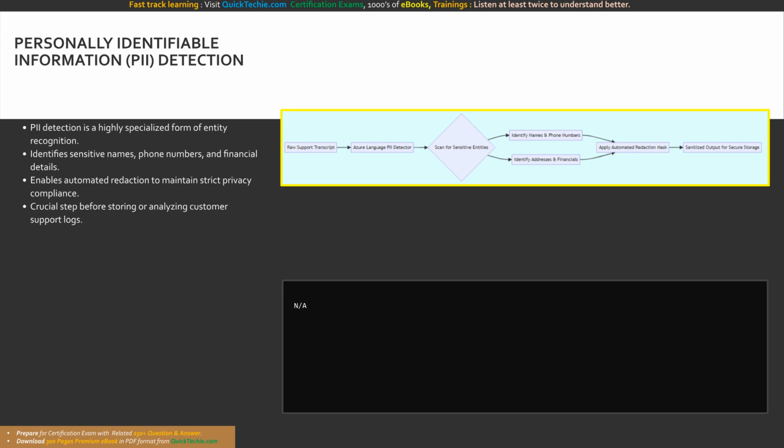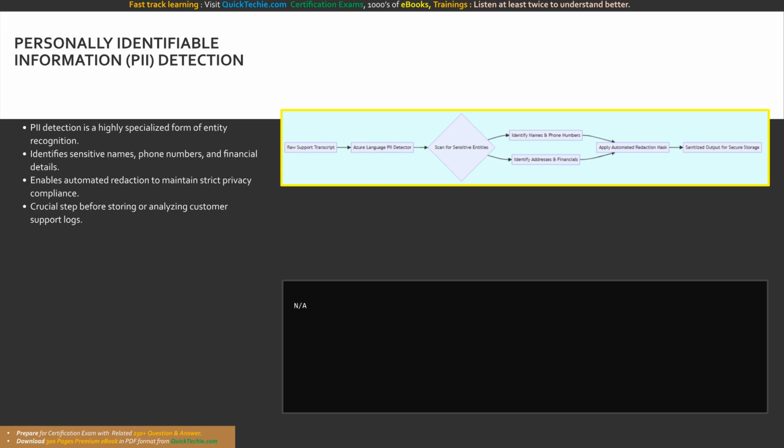If your data science team needs to analyze millions of chat logs to train a new AI model, or if you need to store those logs in a long-term data warehouse for analytics, executing a PII redaction workload ensures that you never inadvertently expose or hoard restricted personal data. It acts as an automated privacy firewall, drastically reducing the organization's attack surface and mitigating the severe legal risks associated with unauthorized data exposure.